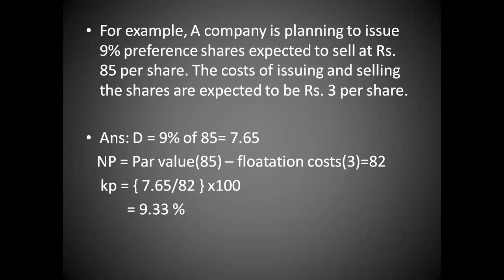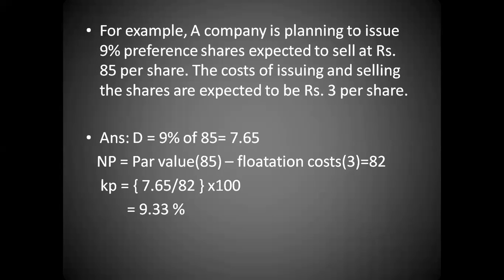Now the cost of issuing and selling the shares are expected to be 3 rupees per share. So now you have some flotation cost of 3 rupees as well. So how do we calculate the cost of preference share in this case? See, here we are issuing the shares at par value, which means there is no premium, there is no discount, there is only flotation cost.